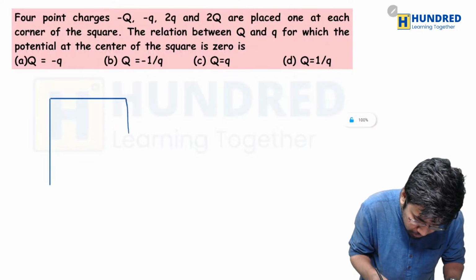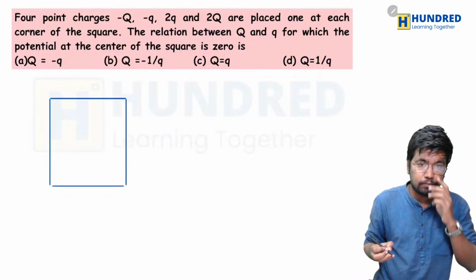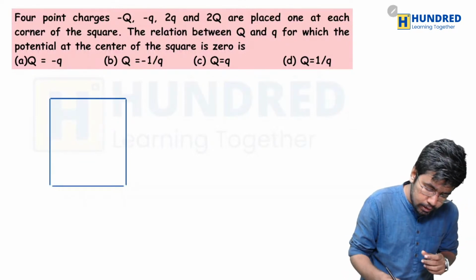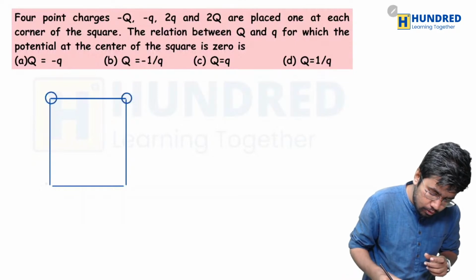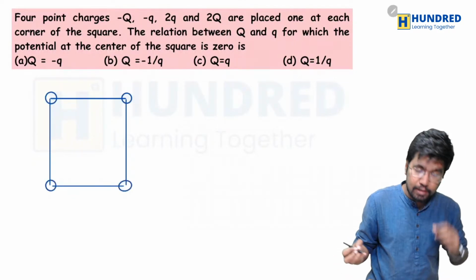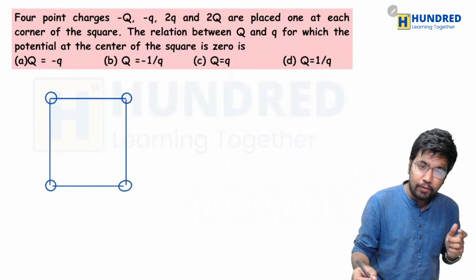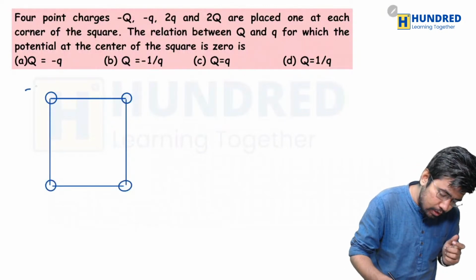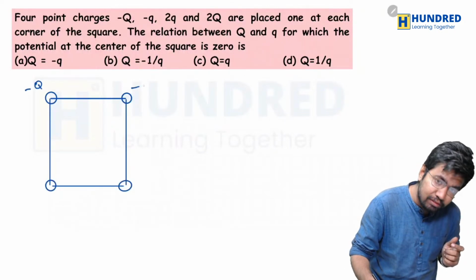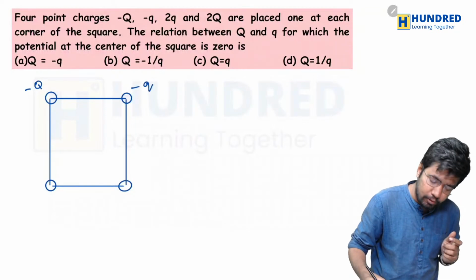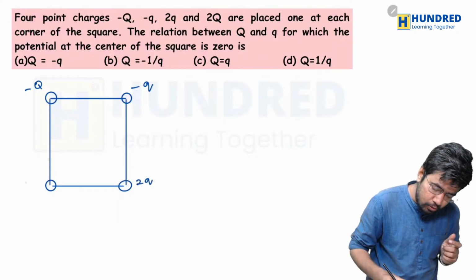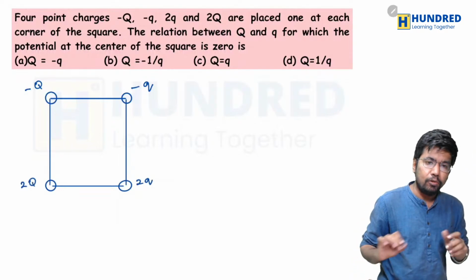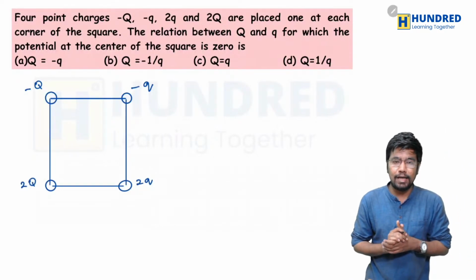There is a square, and in each corner of the square there is a charge. The values of the charges are minus Q, minus q, 2q, and 2Q. These are the four charges.